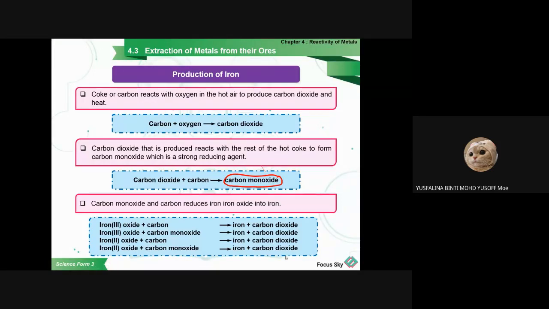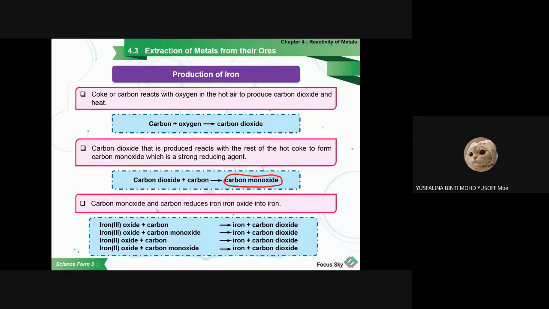The first, carbon from the coke reacts with the oxygen in the hot air to produce carbon dioxide. Then this carbon dioxide will react with the rest of the coke that has not yet reacted with the oxygen, so it will produce carbon monoxide. So where does the carbon come from? From the coke that has not reacted yet. So it reacts with the carbon dioxide and produces carbon monoxide. This carbon monoxide is a strong reducing agent.